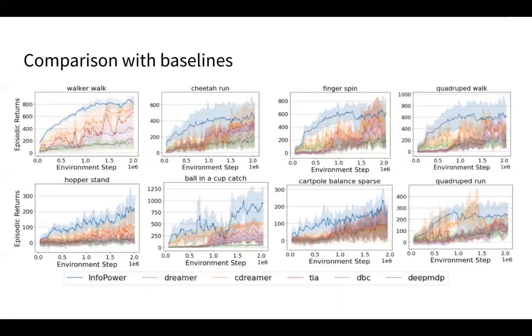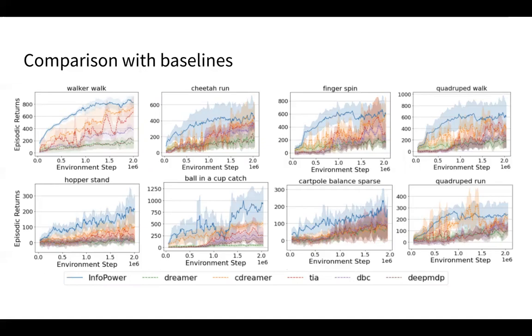To compare against baselines, InfoPower, in the solid line and in blue, we can see that it performs much better than the baselines in terms of episodic returns in the tasks from DeepMind Control Suite. In all these tasks, there are complex video distractors playing in the background.